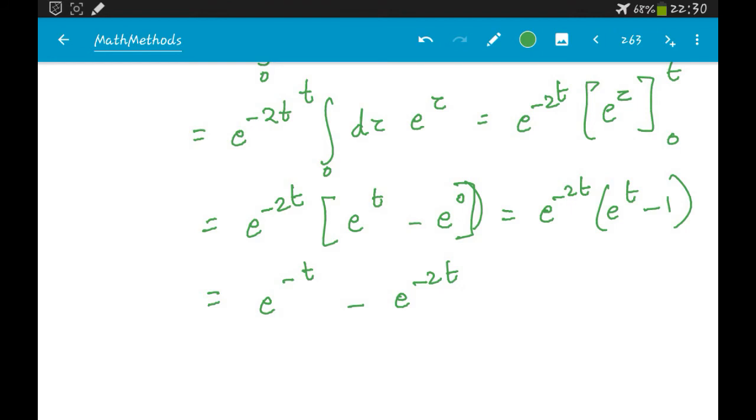Ultimately we get the same answer no matter if we do it using convolution or using factorization. So L inverse of 1 by p square plus 3p plus 2 is nothing but e power minus t minus e power minus 2t. So this is your answer.